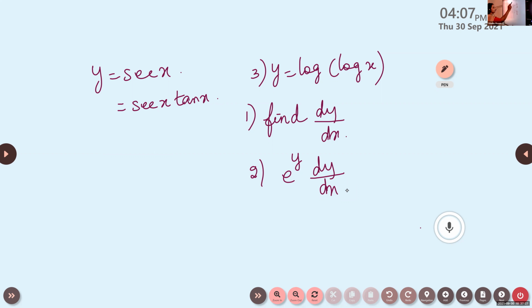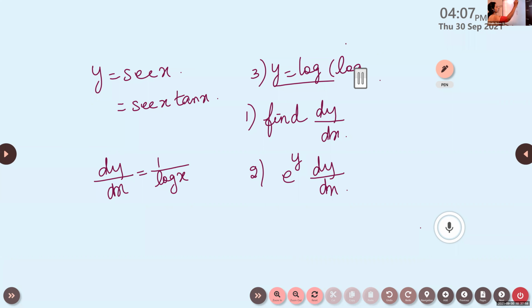How will you do this, children? What is derivative of log x? Derivative of log x is 1 by x. Chain rule, isn't it? So log of log x: in the place of x, we have log x.